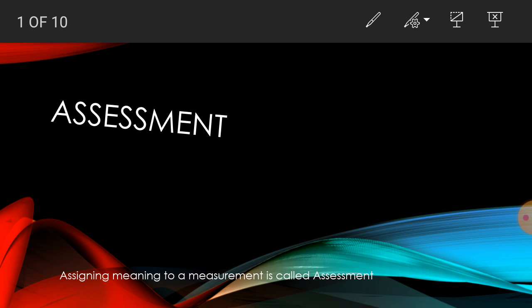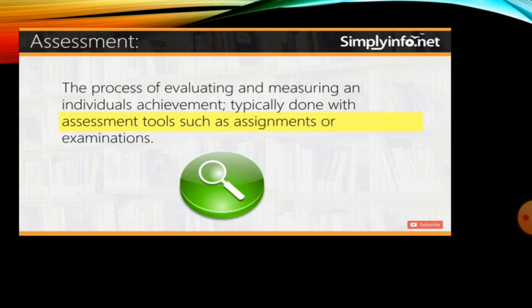Suppose in education, we take a formative assessment test with 25 marks out of 25 marks. If the student is getting 13, that means 50%, that is average. If he is getting 20, extraordinary, like this. So we are giving some meaning to the value. The meaning to the measurement is known as the assessment. So the assessment can be either qualitative or quantitative sometimes.